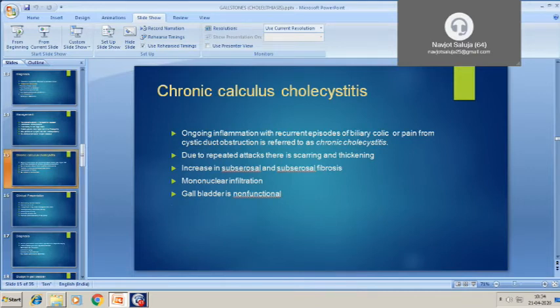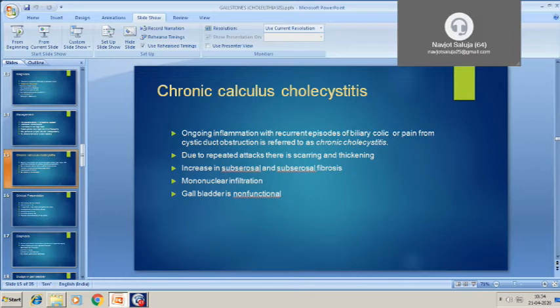So next is chronic calculous cholecystitis. The symptoms may be similar to biliary colic, but they are more severe as compared to simple colic. The definition is ongoing inflammation with recurrent episodes of biliary colic, or the pain from cystic duct obstruction is referred to as chronic cholecystitis.